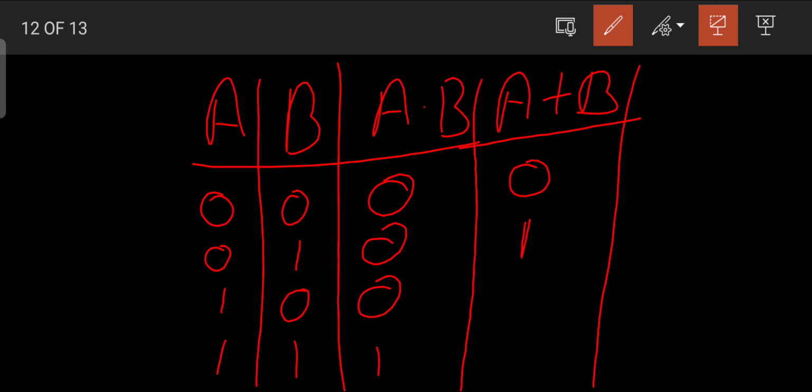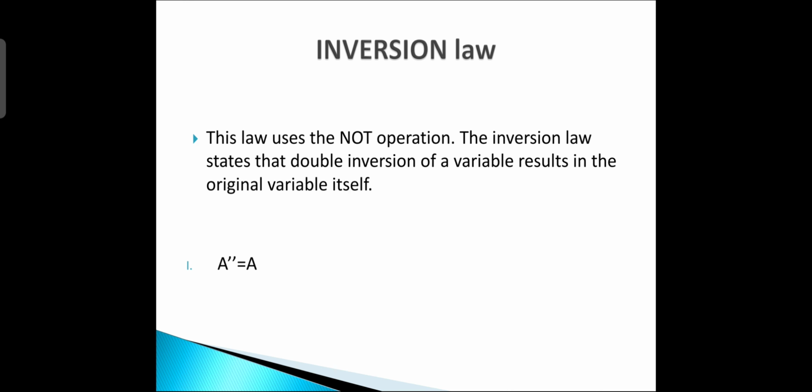Here the value of A is 1, and with only one value true in the OR operation, finally we'll get true. Here both values are true, so we'll get 1. This is how we perform the AND operation and the OR operation.